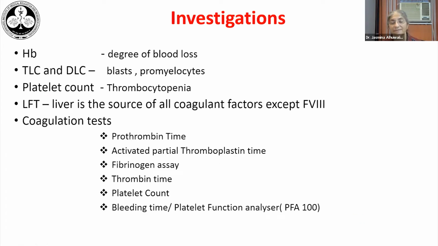So what are the baseline investigations that one needs to do in a case of bleeding disorder? The CBC is a must, because the hemoglobin would give us a degree of the blood loss, how severe is the bleeding disorder. And also it's very important if somebody wants to use platelet function analyzer, because a low hemoglobin would compromise the testing. The TLC and DLC may give us an idea of the presence of abnormal cells like blasts and promyelocytes, which may explain the reason for bleeding. The platelet count reveals a thrombocytopenia, which could be the cause of bleeding.